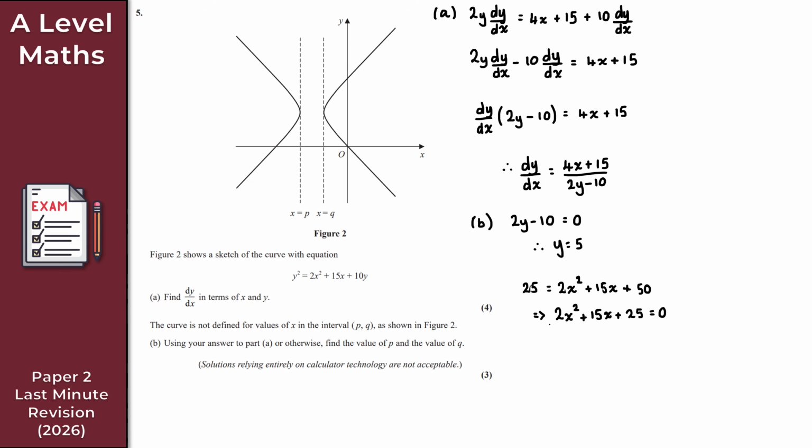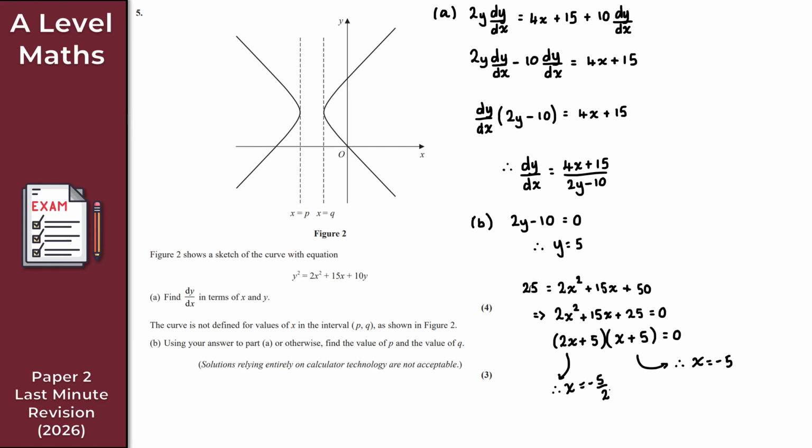If you factorize this quadratic expression, what we get is 2x plus 5 for the first bracket, and then for the second bracket we get x plus 5, like so. And again, this is equal to 0. And as we can see, we get two solutions, right? So therefore x is equal to minus 5 over 2, and then from this bracket, x is equal to minus 5.